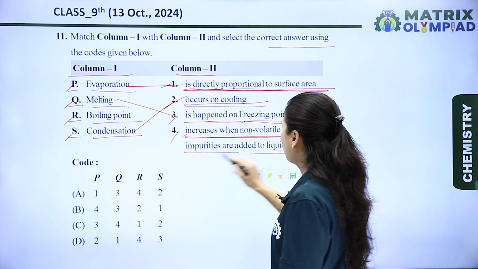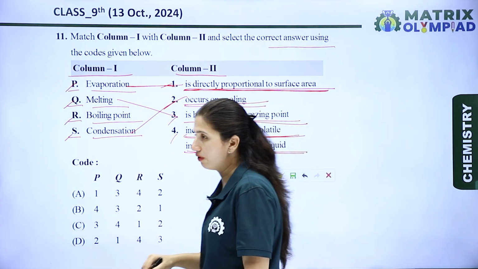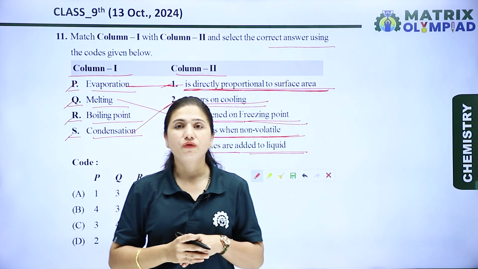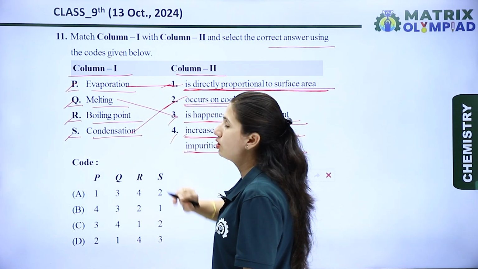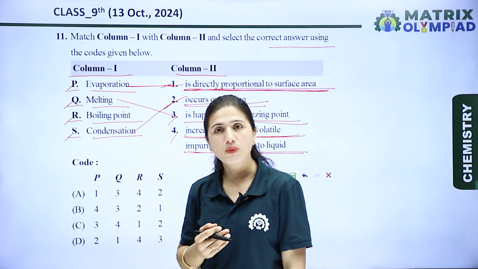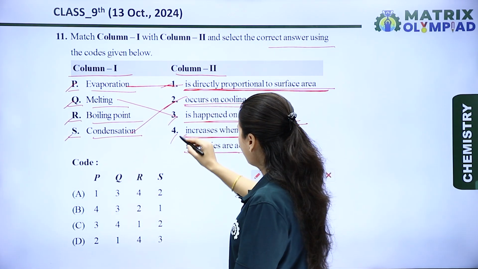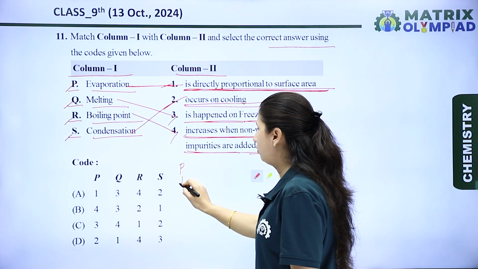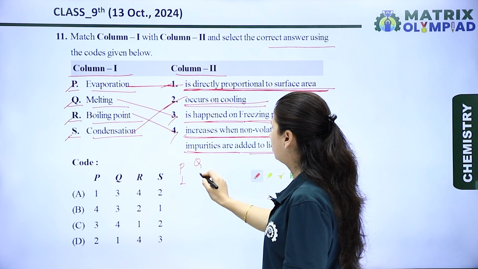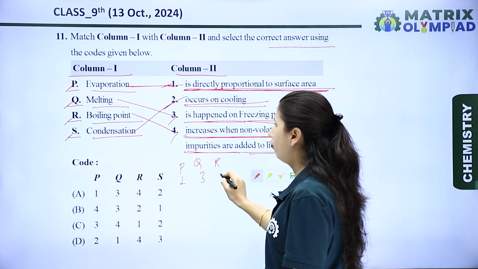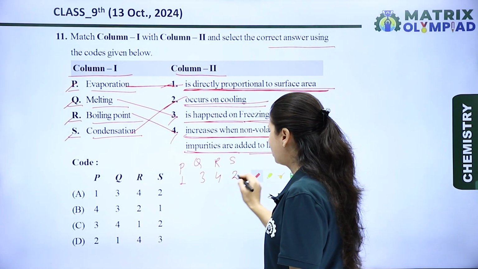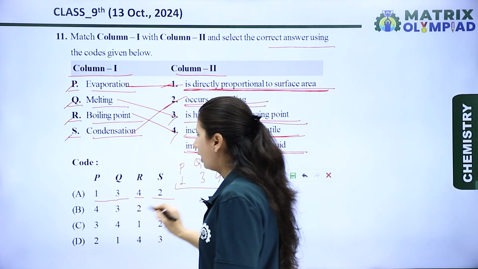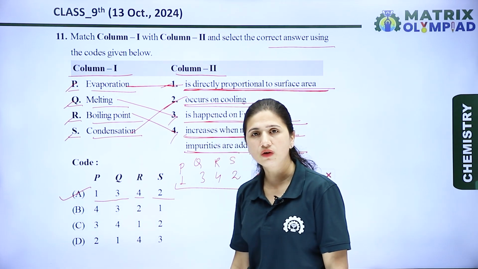Next, increases when non-volatile impurities are added to liquid. When we add any non-volatile impurity in any solution, then the boiling point increases, and this process is known as the elevation in boiling point. It is a colligative property. Okay, so the fourth matches with R. Now let's see the options. P matches with first, Q matches with third, R matches with fourth, and S matches with second. So 1, 3, 4, 2. It means option A is the right option for this question.